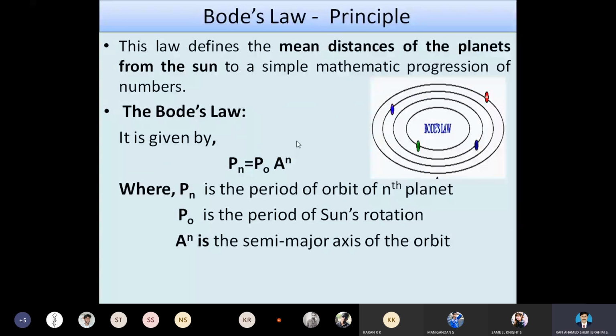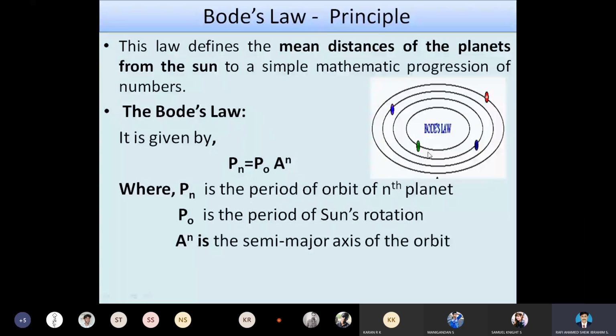The mean distance of the planets from the sun. We are measuring the spacings between the planets. Here the spacing is nothing but the distance of the planets from the sun. To measure these distances, they formulated a mathematical expression: Pn = Po × An, where Pn is the period of orbit of the nth planet.